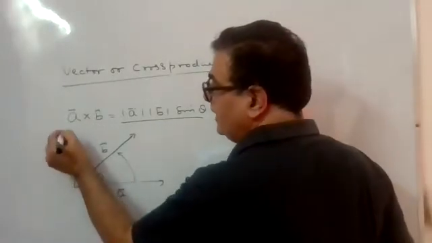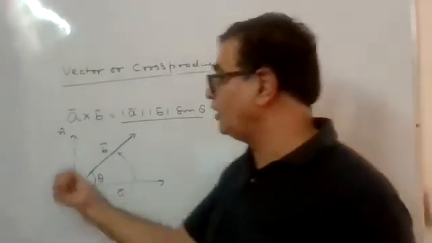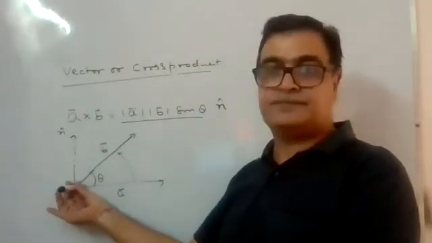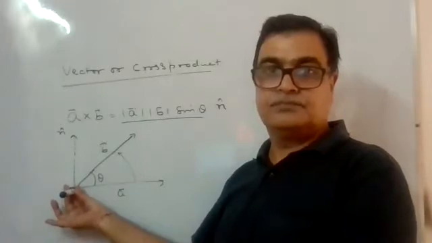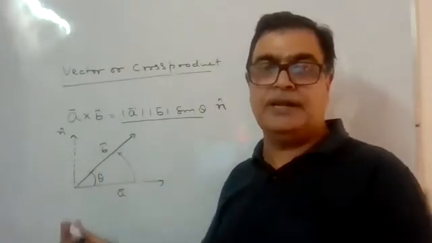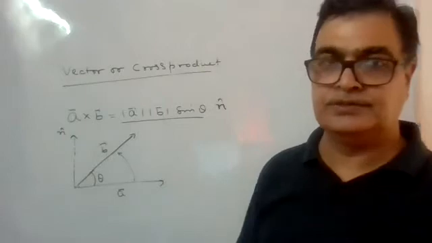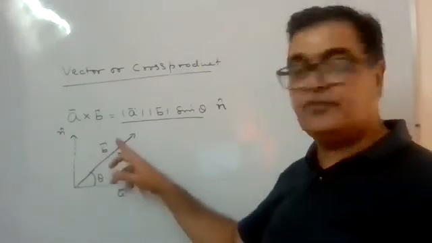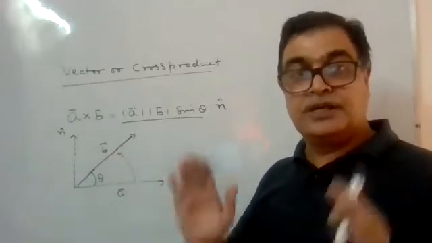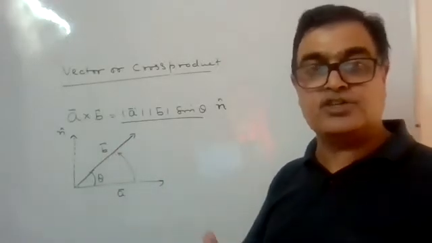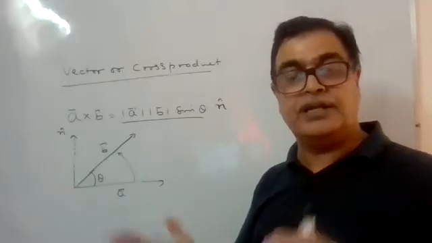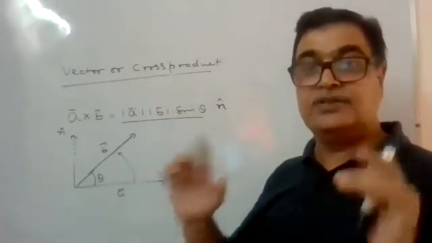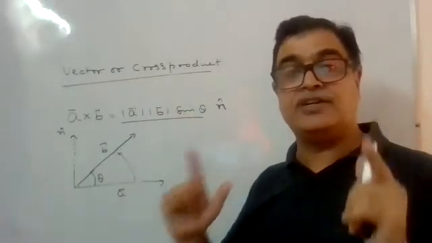This will be giving n cap. Actually, this dotted means it will be going like this. Okay, it is perpendicular to the plane containing it, just going outward. So this is A vector, B vector. When you are taking the cross product, it will be giving a direction. The direction will be perpendicular to the plane containing A and B. And this direction will be given by the right hand rule.